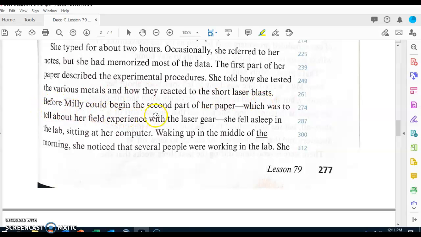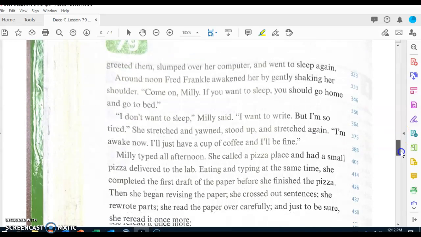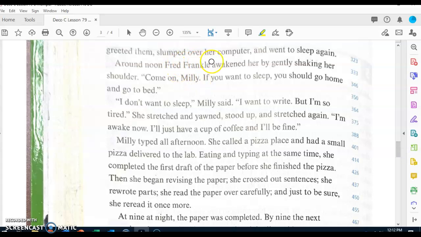Before Millie could begin the second part of her paper, which was to tell about her field experience with the laser gear, she fell asleep in the lab. Sitting at her computer, waking up in the middle of the morning, she noticed that several people were working in the lab. She greeted them, slumped over her computer, and went to sleep again.